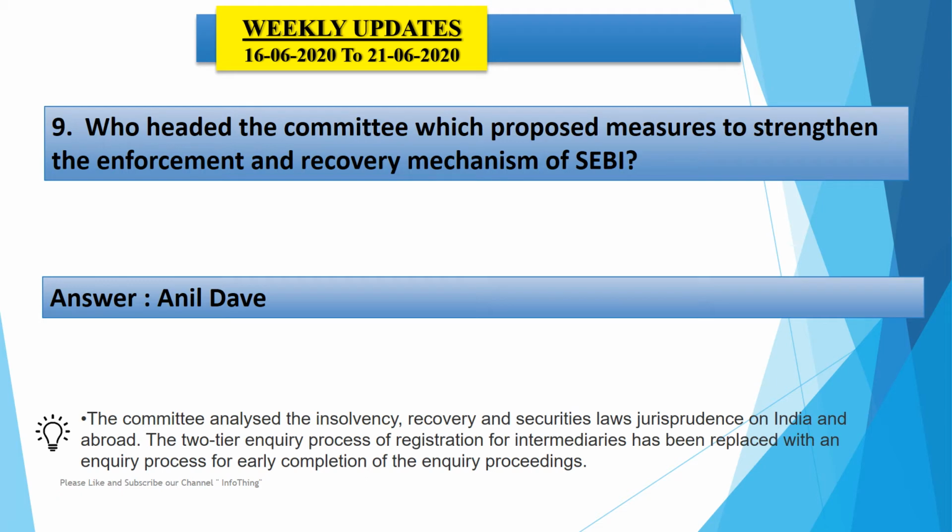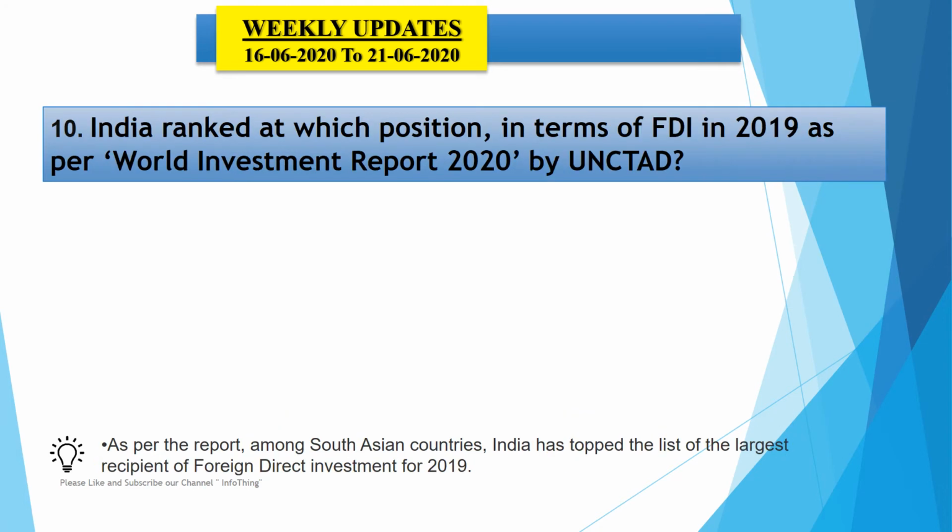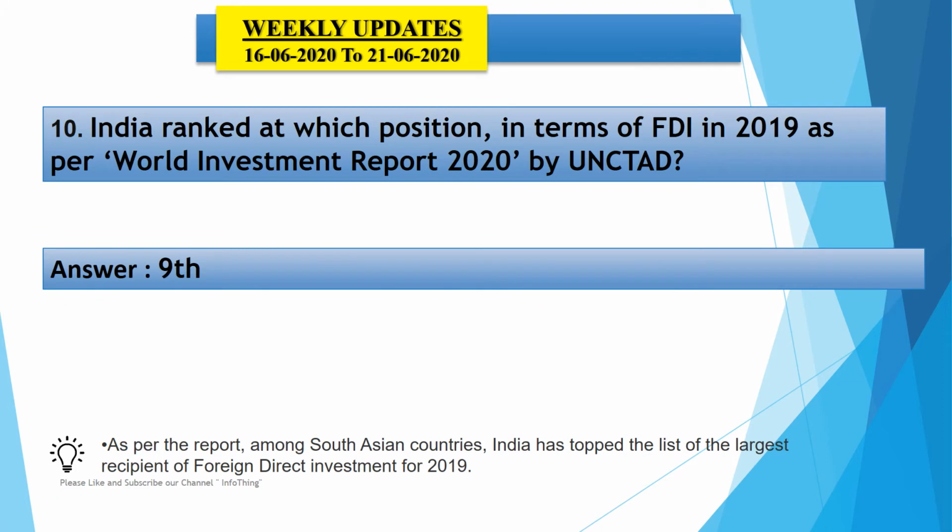Now when it comes to the starting part of this question, the headquarters of SEBI is Mumbai, and the present chairman of SEBI is Ajay Tyagi ji. Now 10th question says, India ranked at which position in terms of foreign direct investment, FDI, in 2019 as per World Investment Report 2020 by UNCTAD, United Nations Conference on Trade and Development? So here the answer is 9th position.